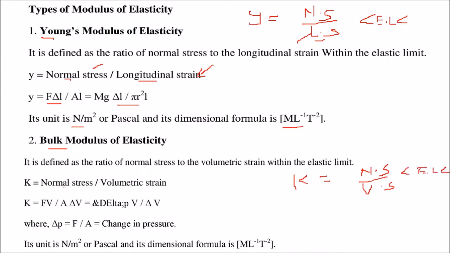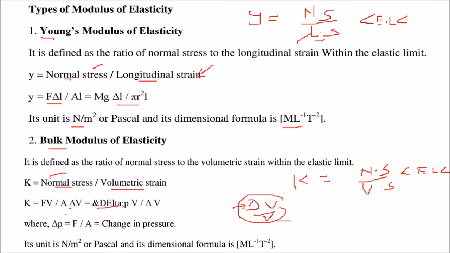So K is given by normal stress divided by the volumetric strain, and this is of course F into V by A delta V, because volumetric strain, we have talked about delta V by V. Volumetric strain is change in the volume with respect to the original volume. So F by A divided by delta V by V, which gives you this one.